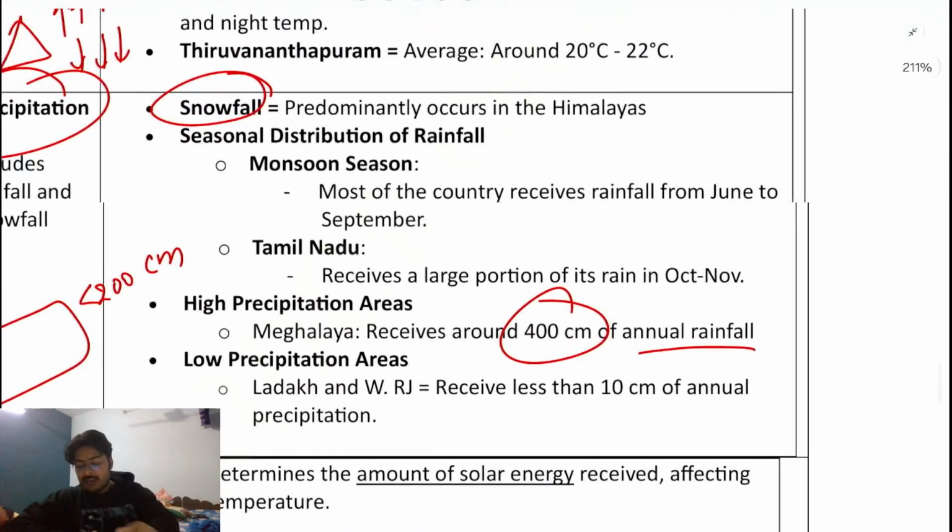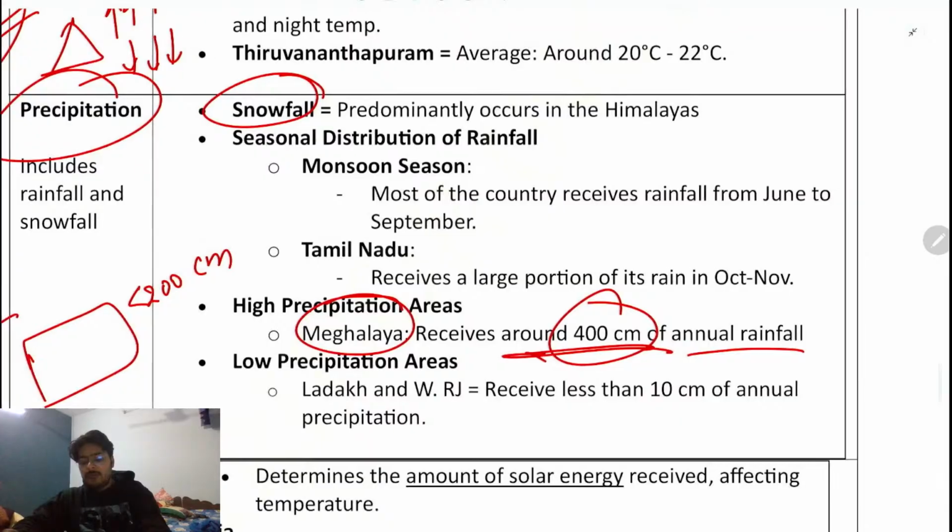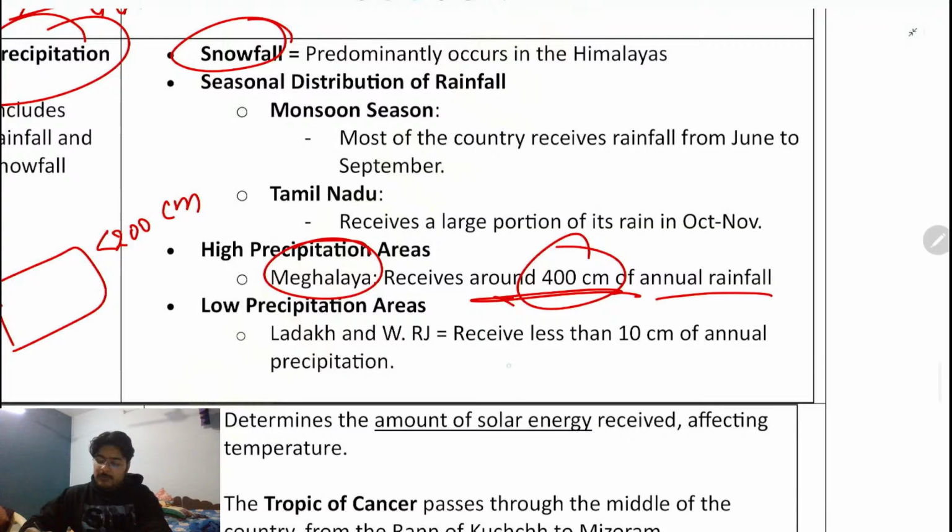Next, if I talk about Meghalaya, it receives more than 400 centimeters of annual rainfall. And especially which area of Meghalaya? Earlier it was Cherrapunji, but right now we also have Mawsynram. So Mawsynram is a place.